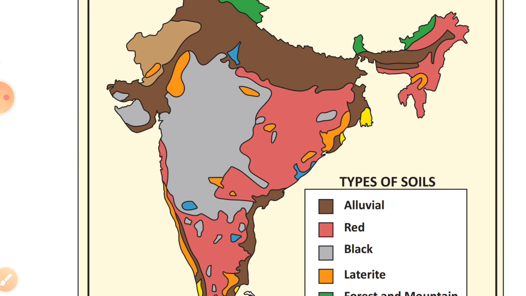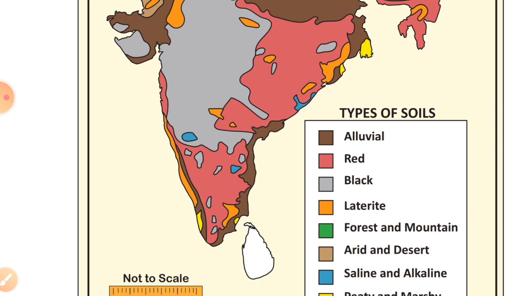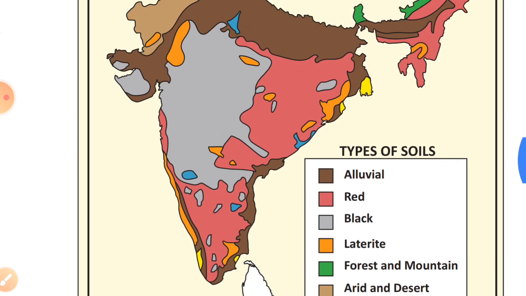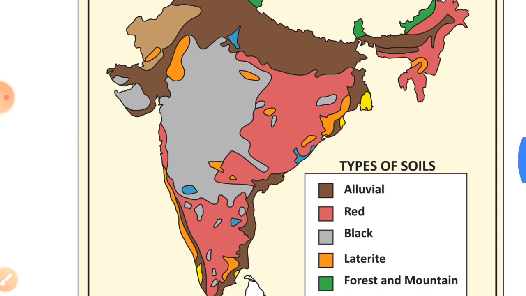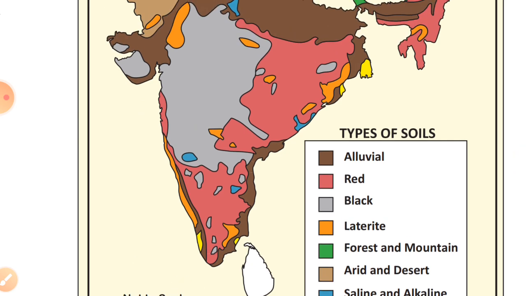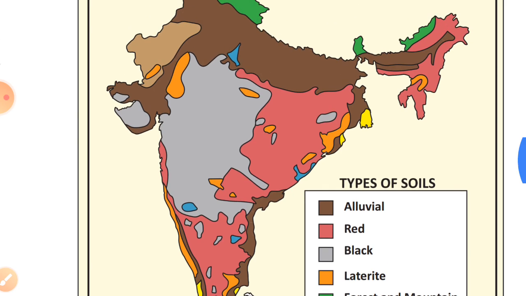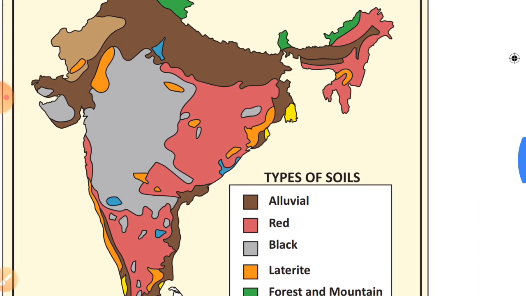Black soil is in Maharashtra. Laterite soil is in the Western Ghats of India. Arid and desert soil is in Rajasthan, that means the Thar desert region. Saline and alkaline soil is in the east coast part of India, then peaty and marshy soil is in the Sundarbans region in India.